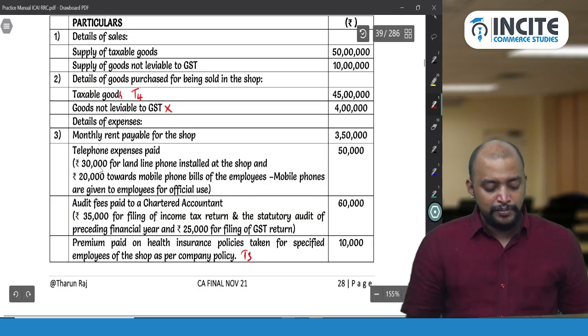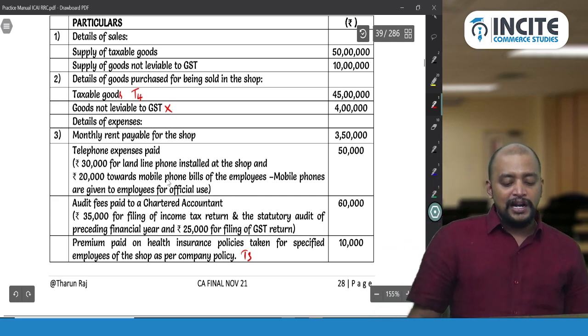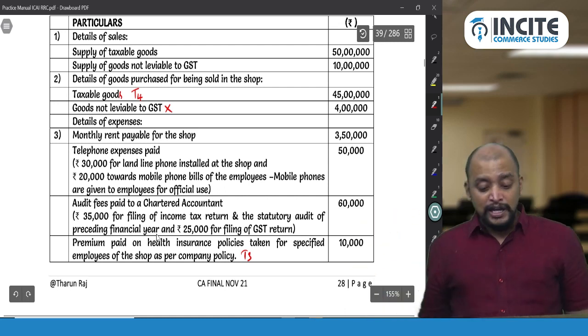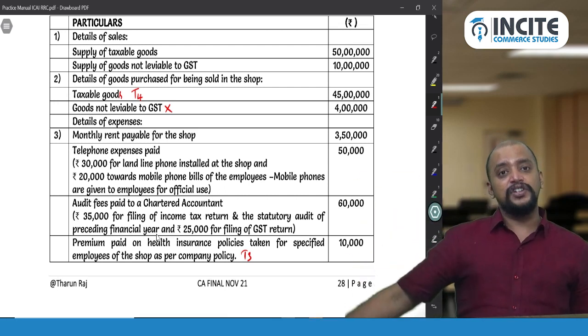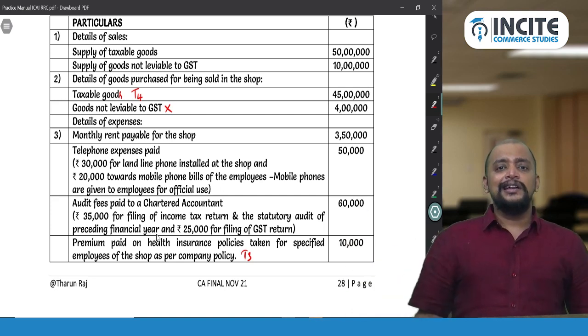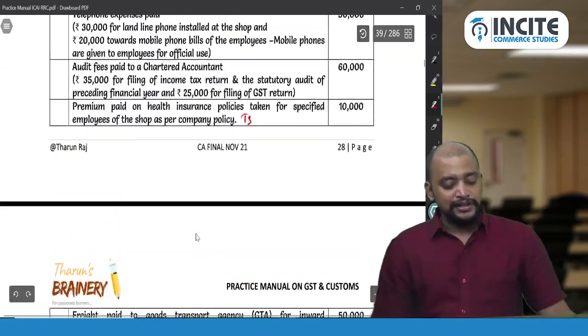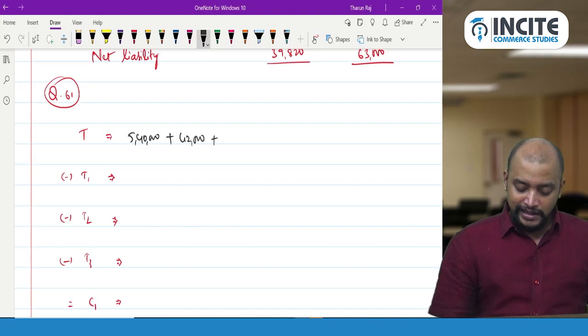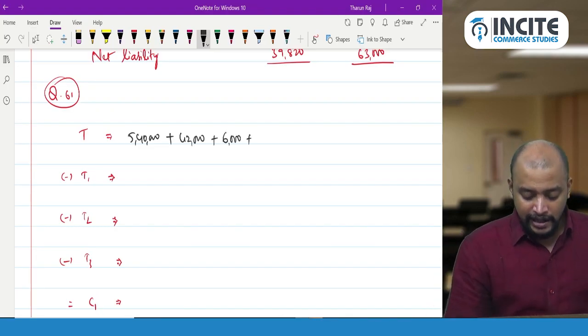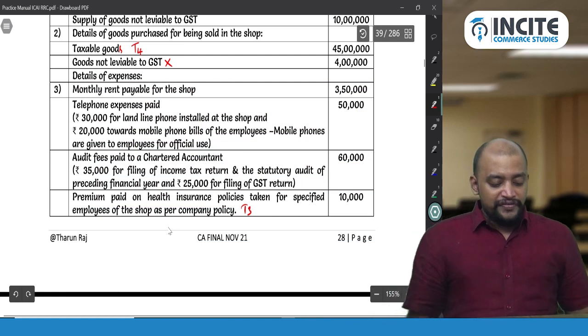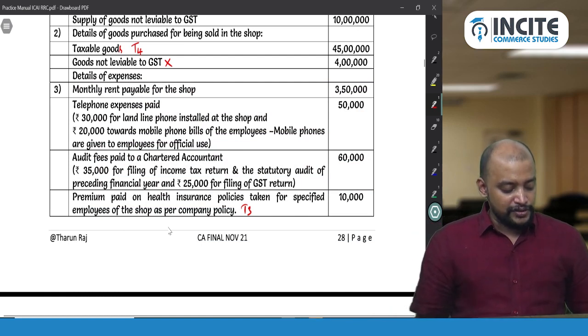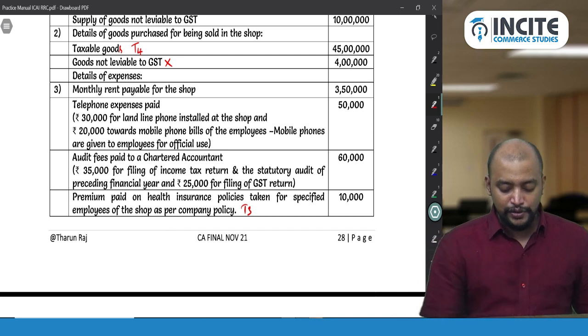Next, telephone expenses: landline phone installed at the shop and 20,000 towards mobile phone bills of the employees, which are given for official use. Definitely GST is paid on this also. So GST is paid on 50,000, at again 12%, since we don't have any other rate for services. That is 6,000. Then the next one, audit fees paid to a chartered accountant: 60,000 into 12% is 7,200.